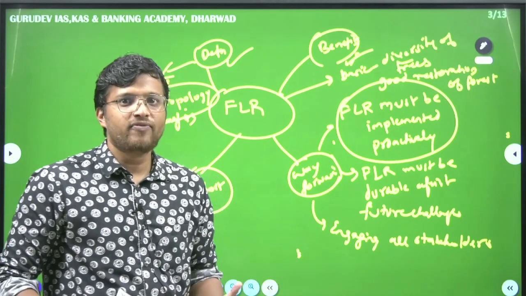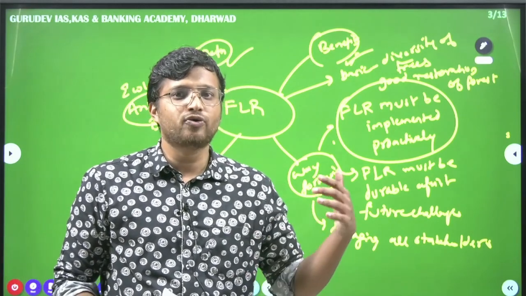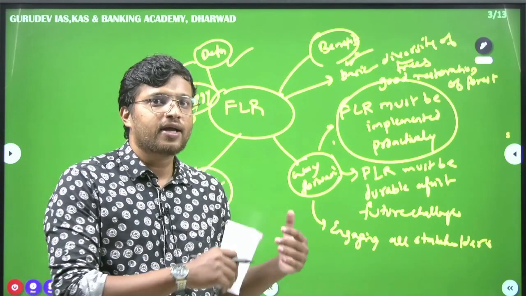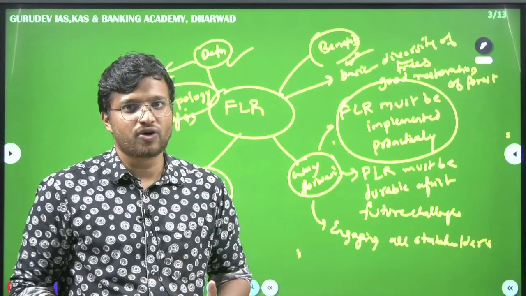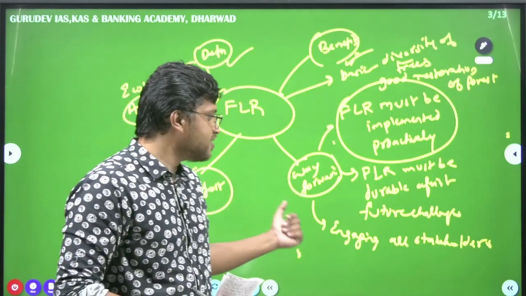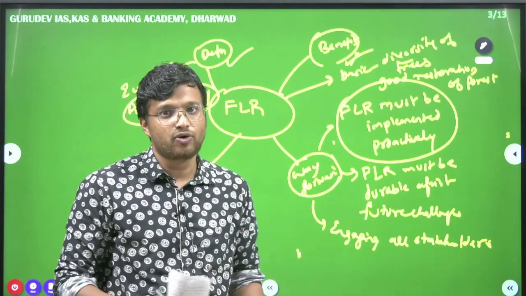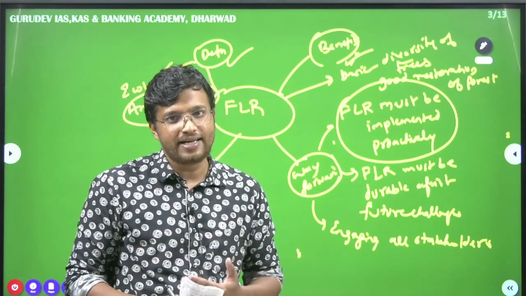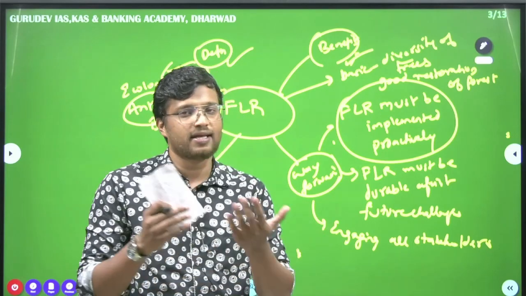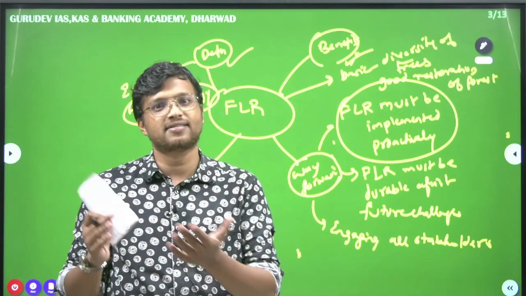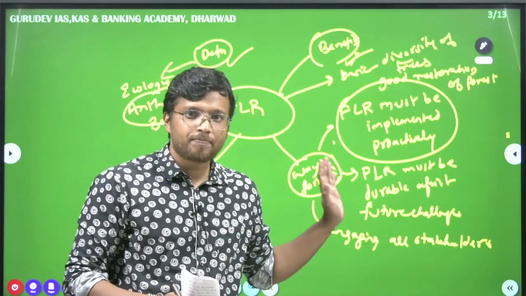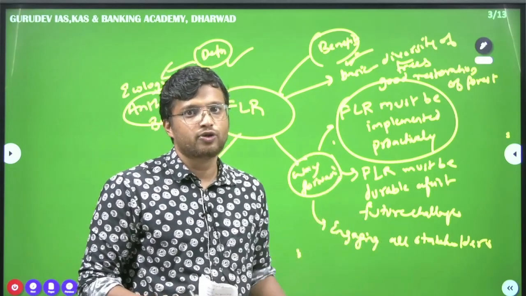See, when we are looking at FLR, when we are trying to restore these forest lands, one type of tree cannot fit all the locations of India because we have varied climatic conditions. So when I say that we should engage all the stakeholders, I mean that the local needs, how the plant can sustain in such an environment, what kind of plants can sustain in that environment should be looked after, and those local needs should be considered.